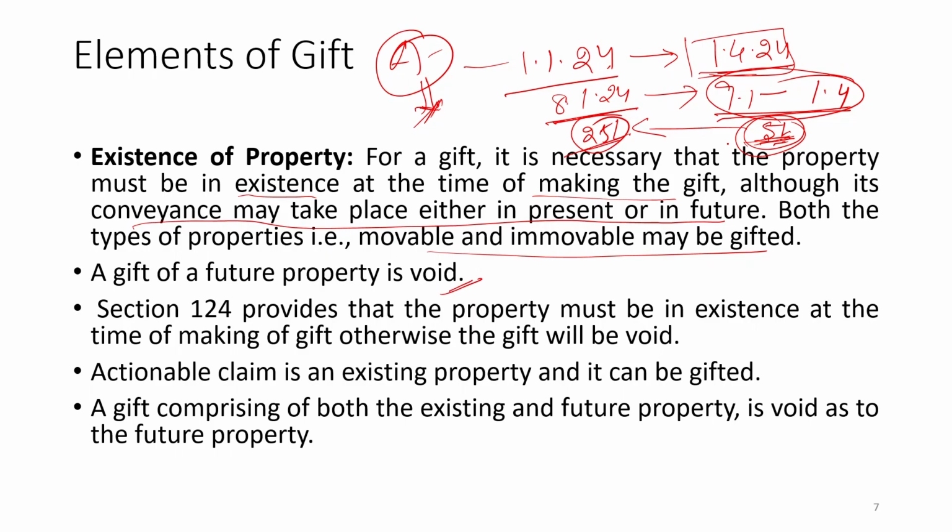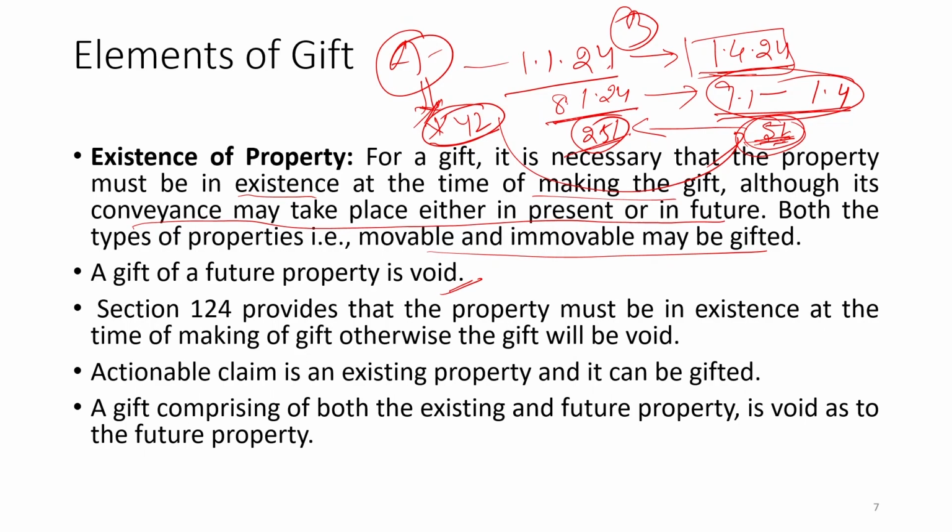So, in that case, the legal heirs may challenge that the 5 lakh rupees which has been given in the form of gift after execution as a future gift will not be part of the gift instrument, and there will be a proper claim against B by A's legal heirs. So, suppose A's legal heirs are X, Y, Z. So, X, Y, Z can claim over these 5 lakh rupees, okay, because these are part of the future gift. Okay. So, in that way,